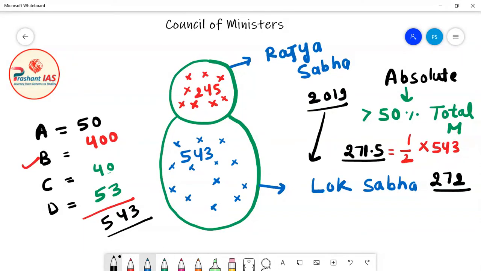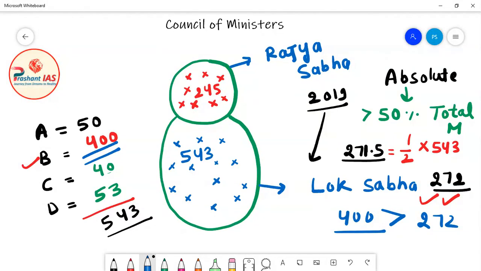It means that the political party which will get at least 272 seats or more will form the government. Now friends, here we can see that political party B got 400 seats, and definitely 400 is a number more than 272. So it is clearly decided that political party B will form the government. First of all, it is decided which party will form the government.